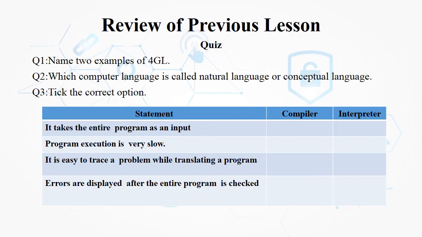Before moving to today's class, let's review the previous lesson. Here you can see there are different questions. Question number 1 is name 2 examples of 4GL. You will write the names of 2 examples. Then question number 2, which computer language is called natural language or conceptual language? In the third question, you will write whether the statement is correct for the compiler or the interpreter.